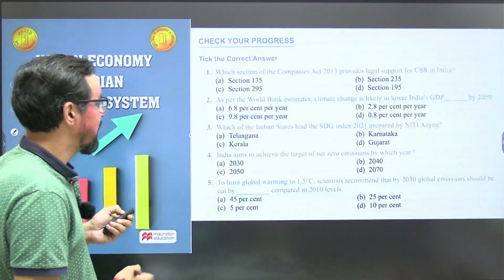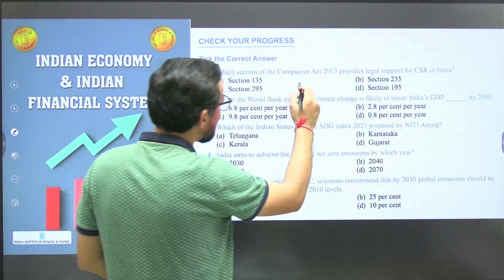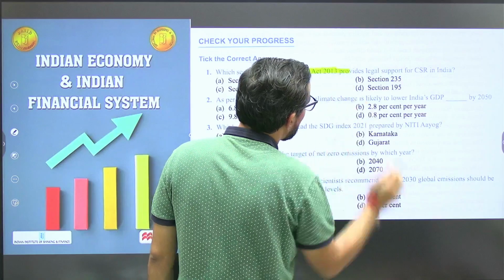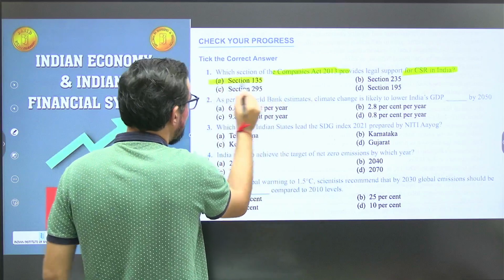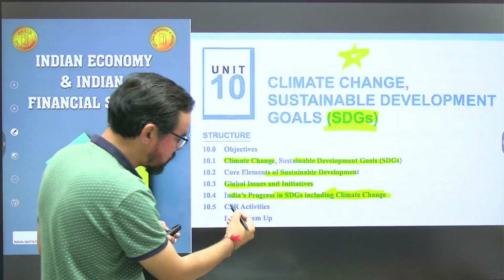Okay, CSR activities. Now, which section of the Companies Act 2013 provides legal support to CSR activities? What will be the correct answer? Section 135. So CSR activities were also part of this unit.